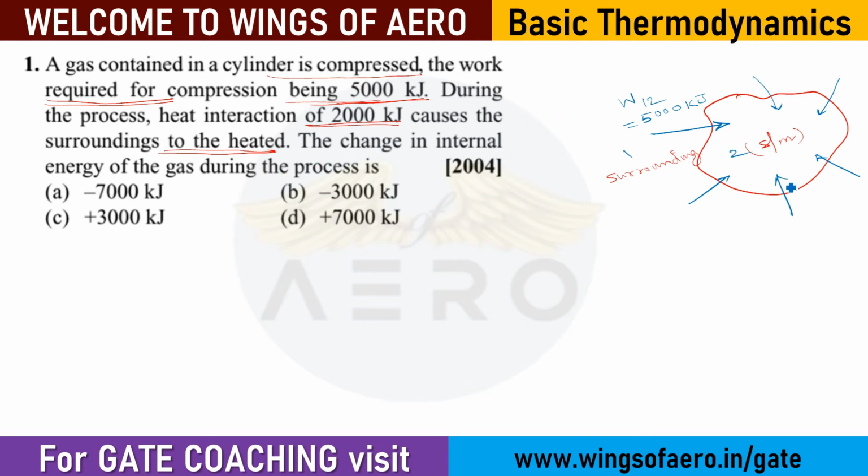That means it is releasing; the heat is rejecting out from the system, liberating the heat to the surrounding. That means it is going from 2 to 1. So for the system, the rejected heat is around 2000. And for that they ask the change in internal energy during this process.